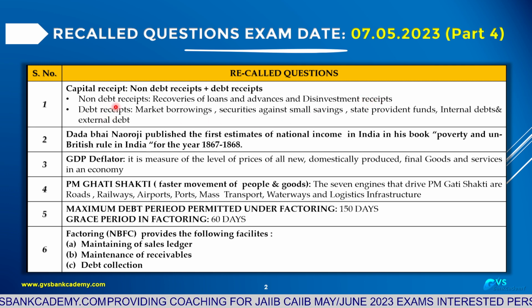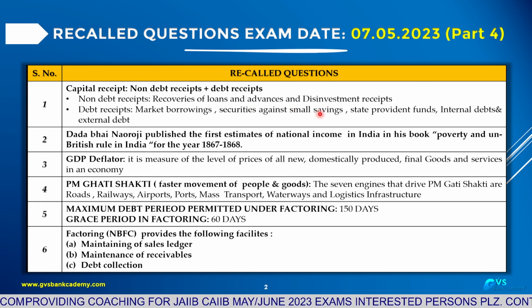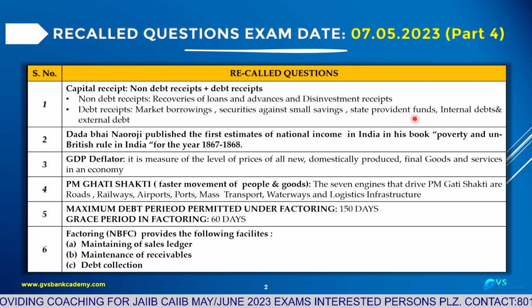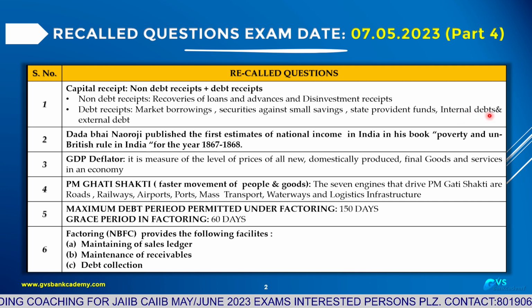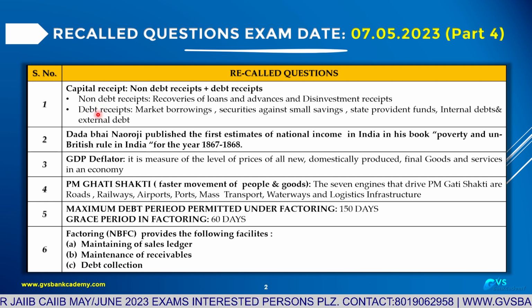Debt receipts regarding loans: market borrowings by government through RBI securities, small savings, post office small savings schemes, state provident funds, internal debts and external debt. This is receipt related to debts and borrowing. This is non-borrowing, this is borrowing.